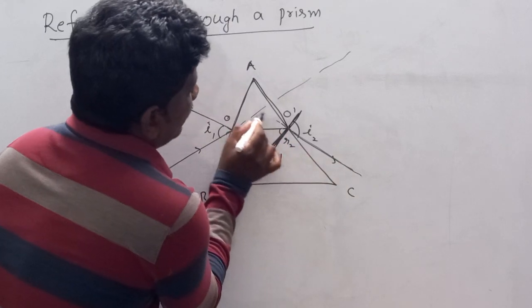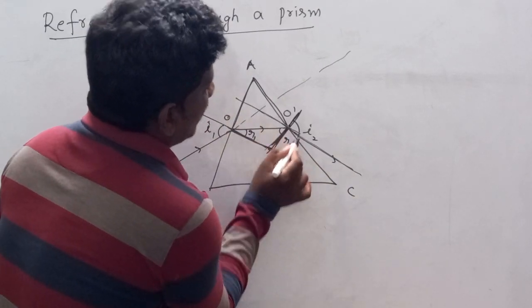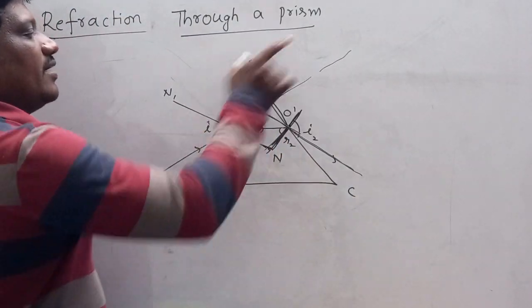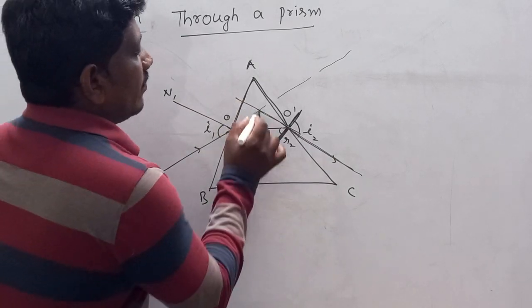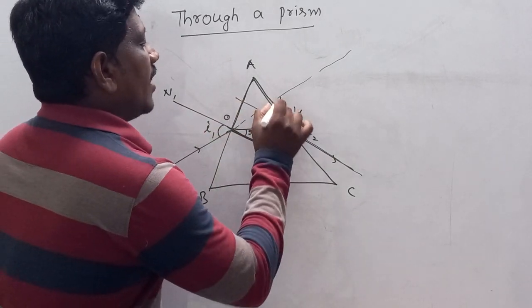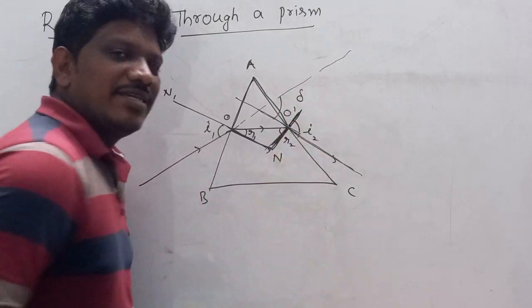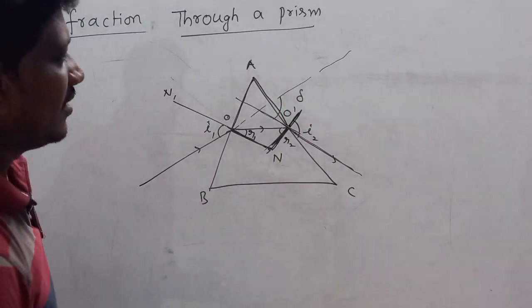If we extend this emerged light ray backward, both incident direction and emerged direction will intersect at this point, and the angle between these two directions is deviation of the light ray.